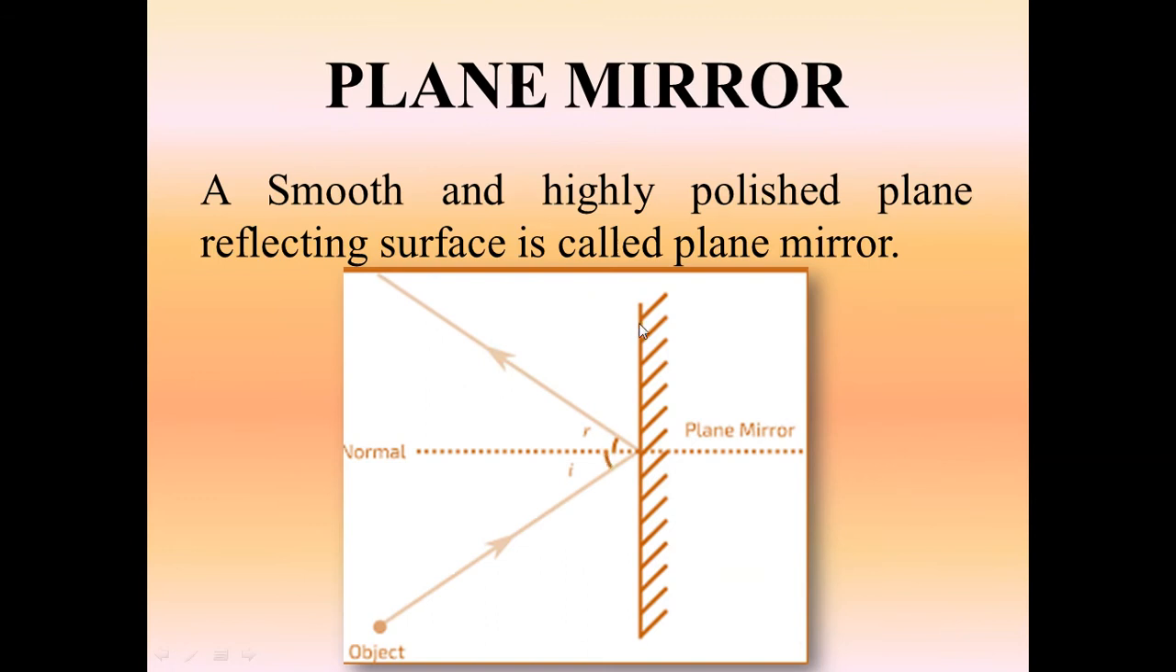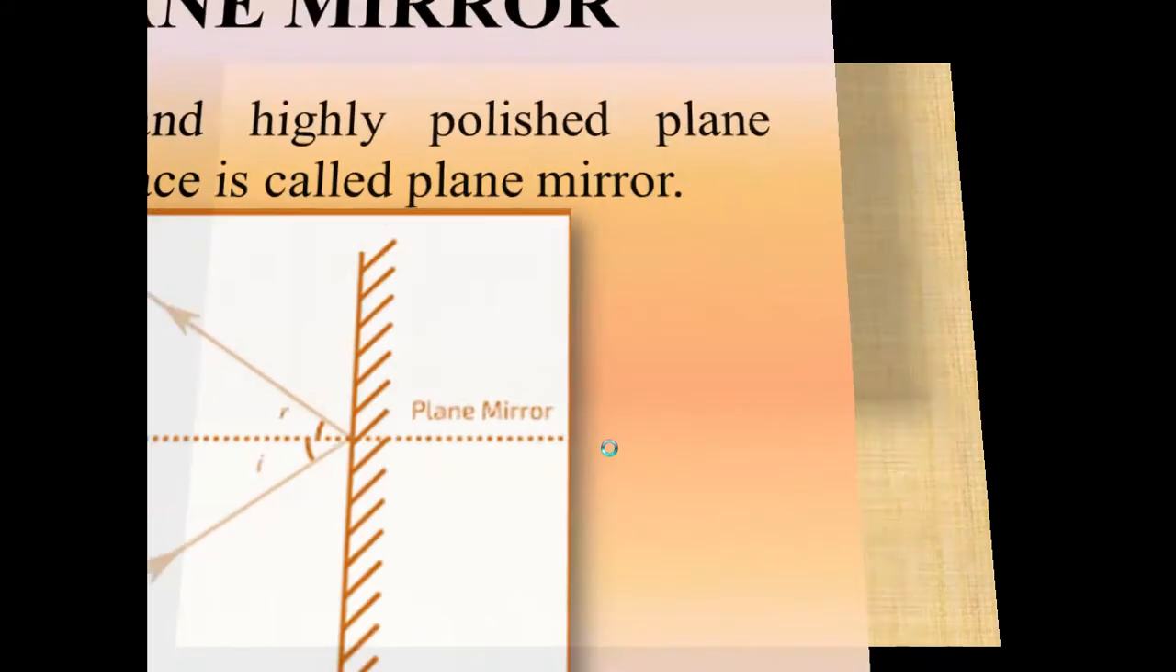For example, this is a plain mirror. You can see here an object has been placed, and the light originating from the object is incident at a point on the mirror. After getting incident on the mirror, it forms an angle of i with the normal, and when it is reflected back, it forms an angle of r, that is the angle of reflection, with the normal. So this is how reflection in the case of a plane mirror takes place.